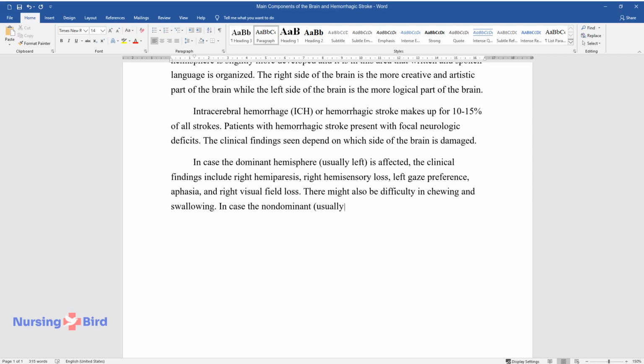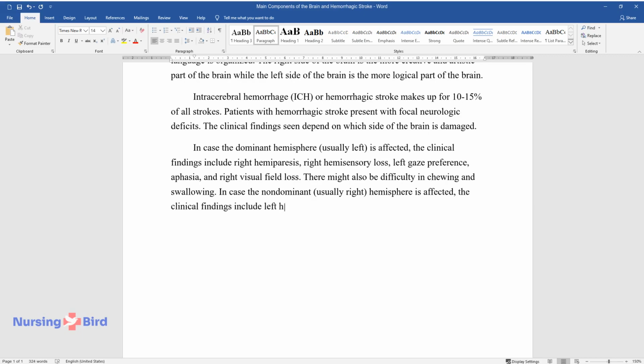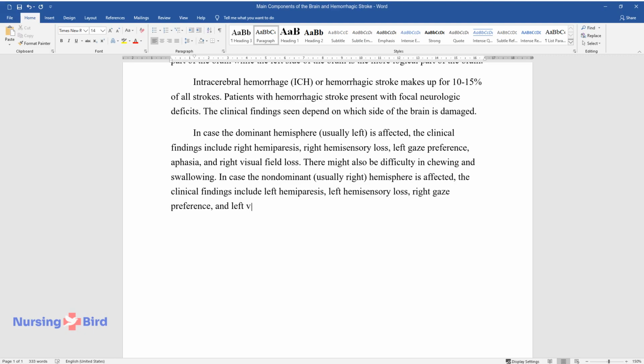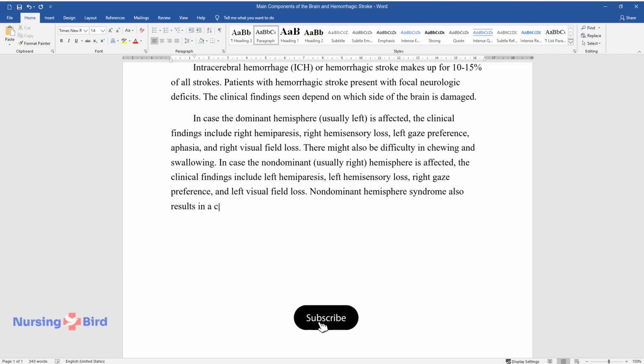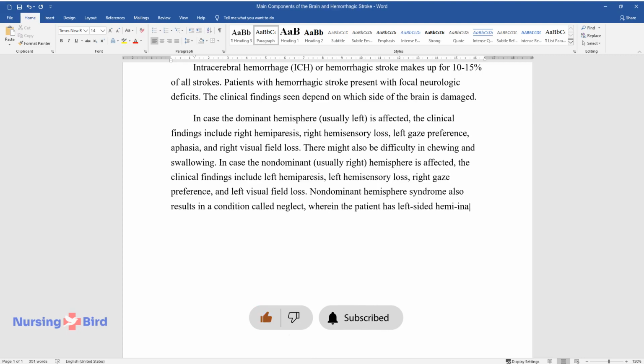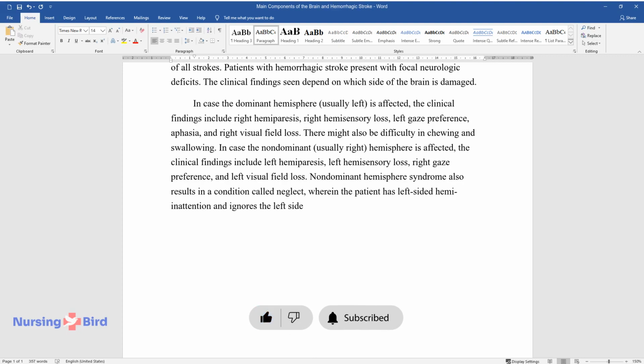In case the non-dominant, usually right, hemisphere is affected, the clinical findings include left hemiparesis, left hemisensory loss, right gaze preference, and left visual field loss. Non-dominant hemisphere syndrome also results in a condition called neglect, wherein the patient has left-sided hemi-inattention and ignores the left side of the body.